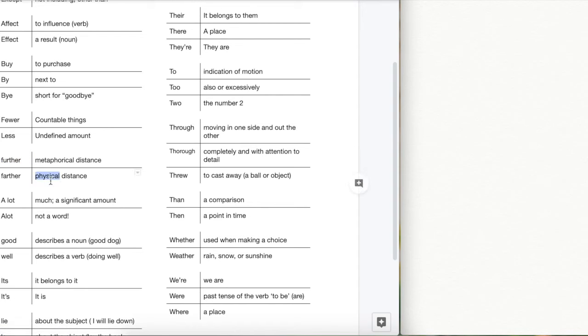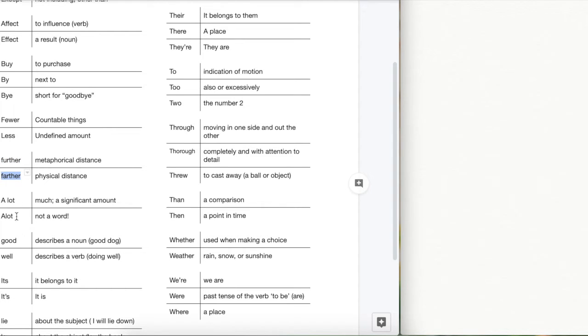Farther, right? St. George is farther than Provo from here. We're talking about something that we could actually measure in length. If you can't measure it in length, then you can use further. He wants to further his career. We don't measure careers with length, so further is what we want to use.